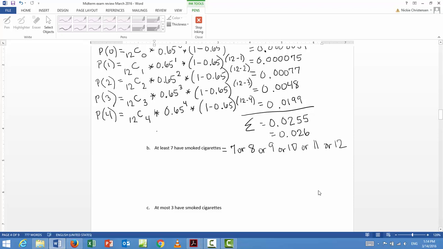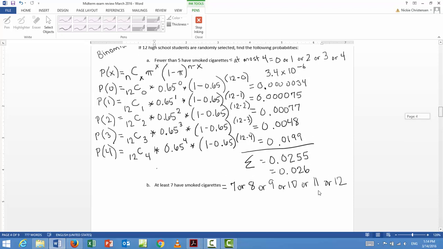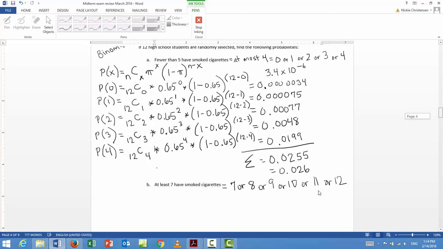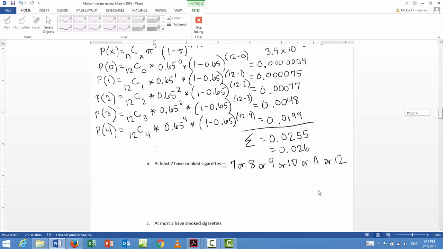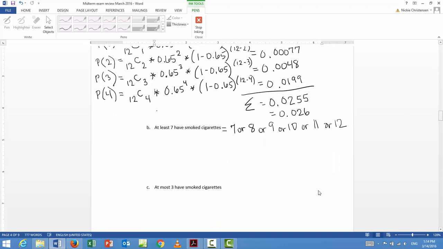Okay, so similar to what we did for question A, we're going to find those probabilities and then we're going to add them. Okay? So, you know, the x's change, of course. Actually, I'll write it out so nobody screams that I didn't help enough. You're just going to have to do the formula 6 times.